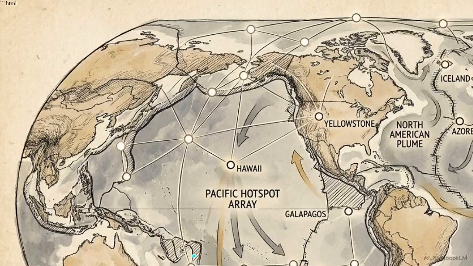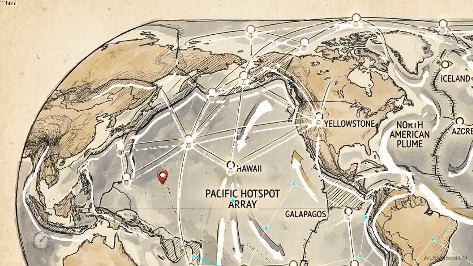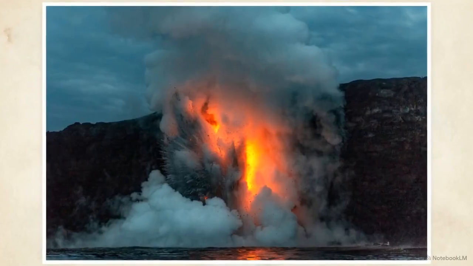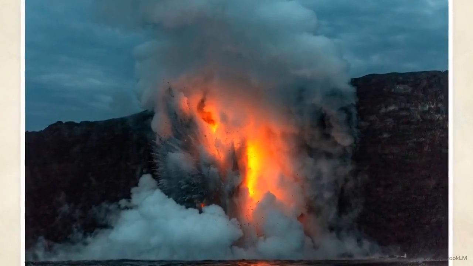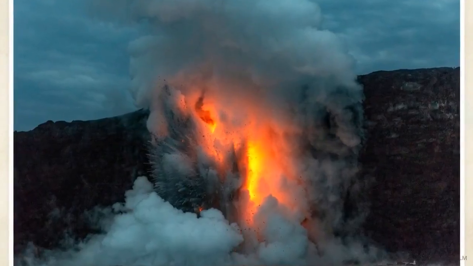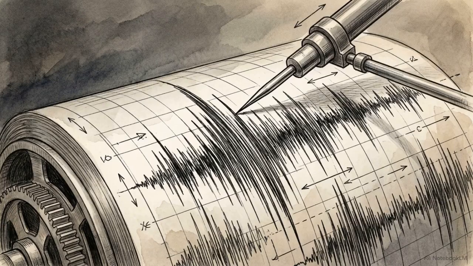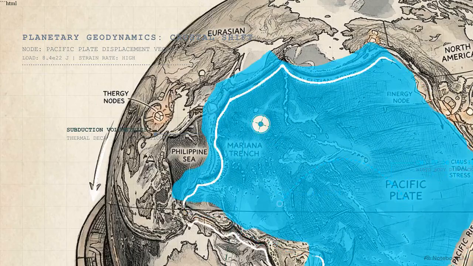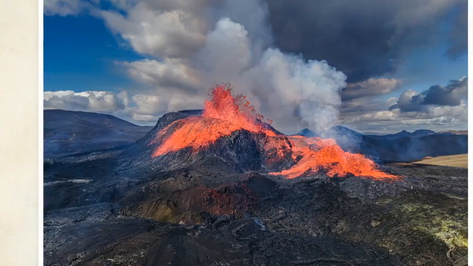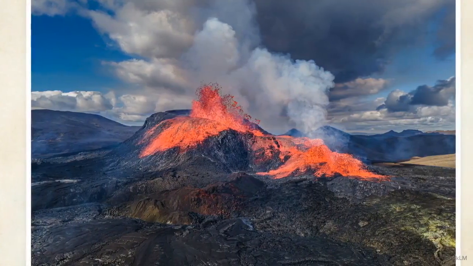Each node in the 19-point network performs a distinct mechanical task within the overall system. Node 1, located at the Hawaii hotspot, functions as the central mechanical driver and the primary time indicator for the entire Pacific plate. Changes in activity at Node 1 provide a direct metric for the movement of the largest tectonic plate on the planet. Node 2 in Iceland serves an entirely different function.